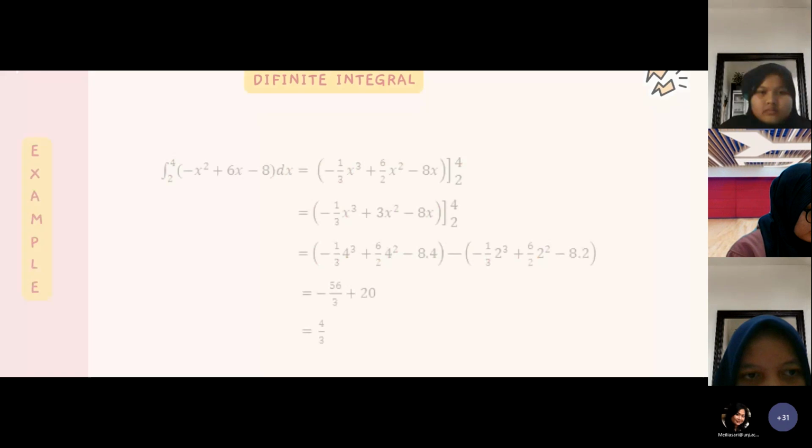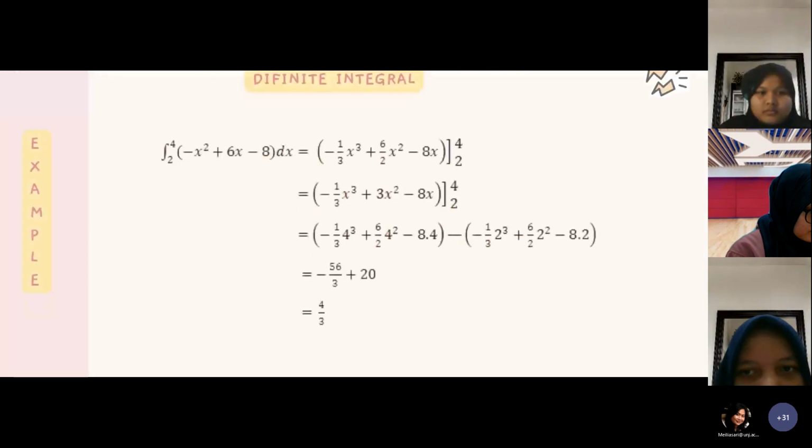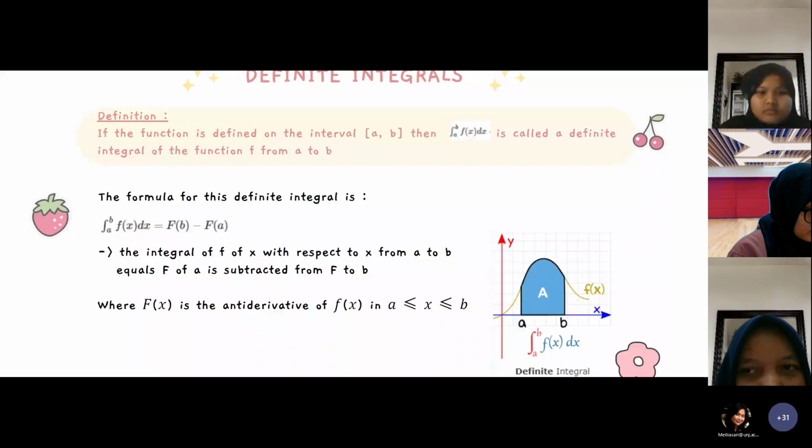The definite integral is represented graphically like this from a to b. Next.